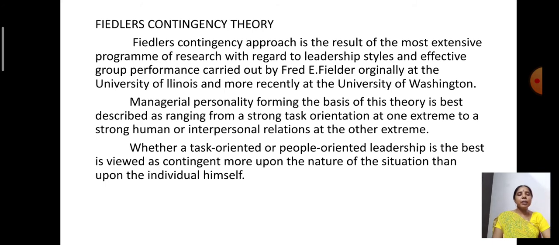A manager has to keep in mind these two extremes, that is, strongly task oriented or strongly human relations oriented. Now he has to think whether task oriented is the best style of leadership or a human oriented leadership is the best style.